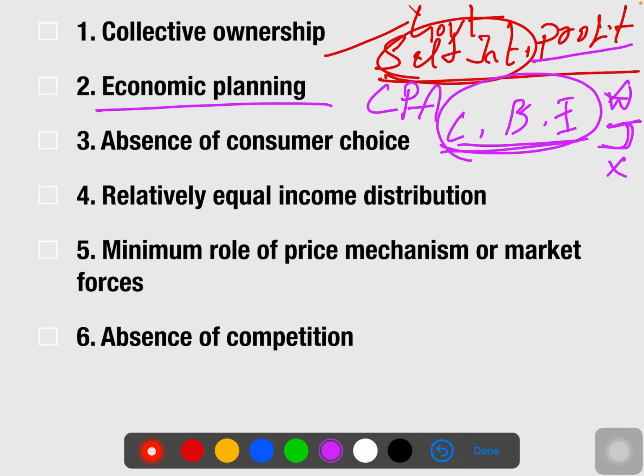The fourth one is relatively equal income distribution. The income we have in the economy is completely equally distributed. How is it relatively equally distributed? Because the economy never thinks about dividing any section of people into two different classes, like rich and poor.